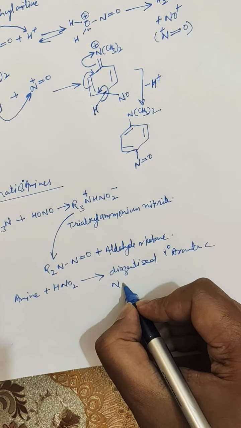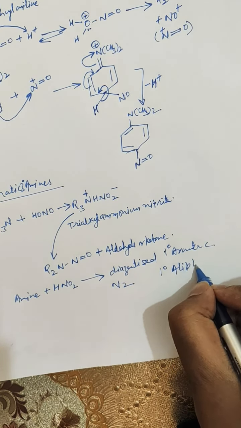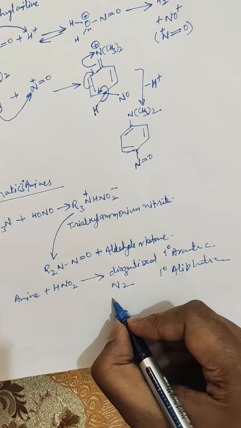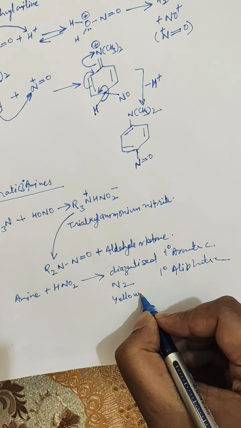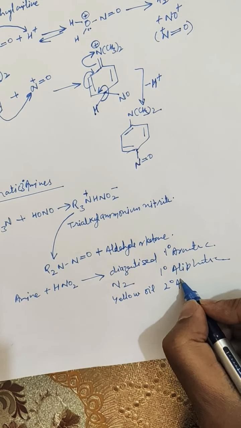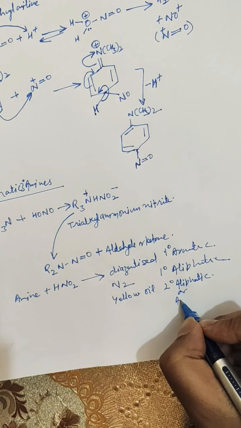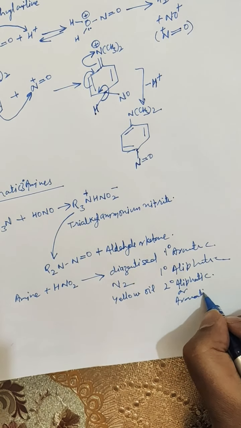If there is the evolution of nitrogen gas, then it will be a primary aliphatic amine. If there is the formation of that yellow oil, then it will be a secondary amine, either aliphatic or aromatic.